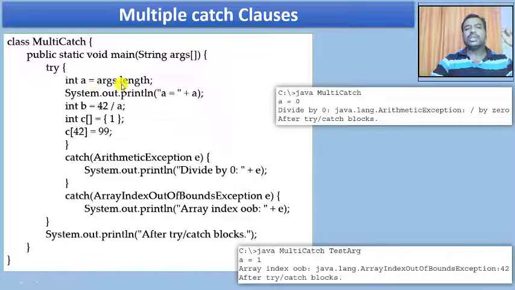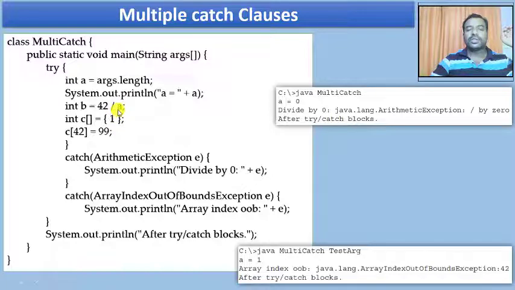If I pass 0 parameters, a will be 0. If I pass 2 parameters, a will be 2. So the value of a depends upon how many parameters you pass. Fine. Hence I'm going to print how many parameters have been passed, and int b equals 42 divided by a.